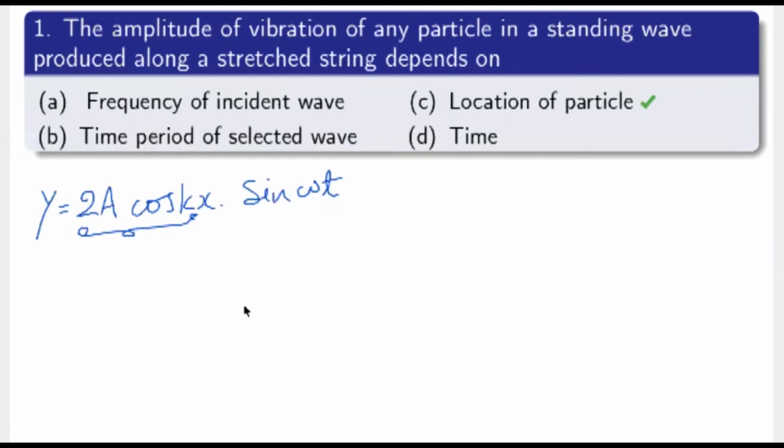What is the value of lambda from the point of reflection or any starting point? So at the point of reflection, if a node is formed, its value will be 0. Again, at multiples of lambda by 2, nodes are formed. In that way, the amplitude of the particle depends upon its location.